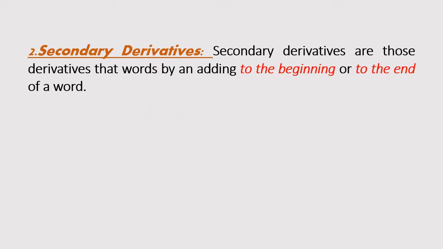When we use some letter or group of letters at the beginning of a word and get a new word, that is called prefixes. And when we use some letter or group of letters at the end of a word and get a new word, that is called suffixes. That means secondary derivatives are two parts. These are suffixes and prefixes.